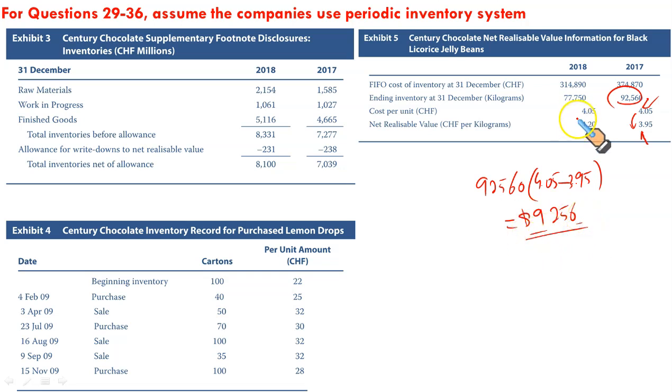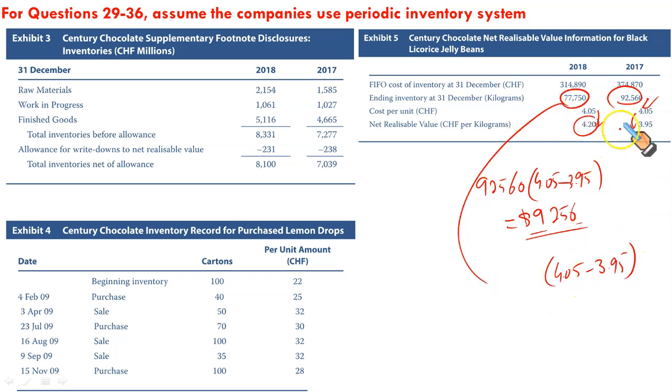Now what has happened? NRV has gone up in 2018 from 3.95 to 4.20. Right? Since the inventory was written down from 4.05 to 3.95, the reversal should not be more than this. So it's going to be same 4.05 less 3.95. And what are the number of units remaining in 2018? Just this difference. Even the NRV has gone up to 4.20. The reversal should only be for the previous write-down difference. That's 4.05 minus 3.95. Multiplying this with 77,750 will simply give you $7,775. So this would be the write-down reversal in 2018.